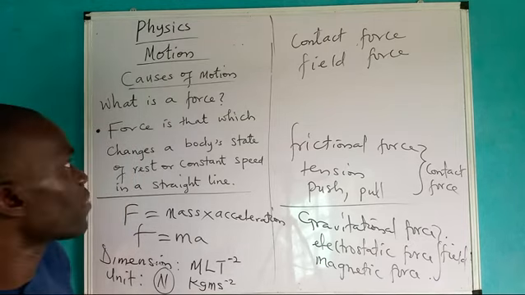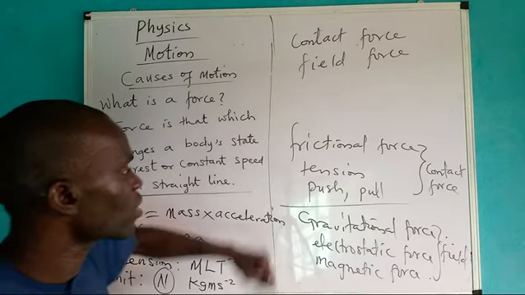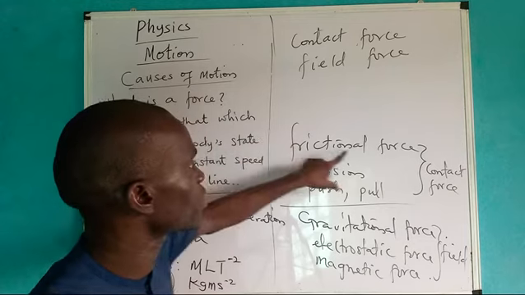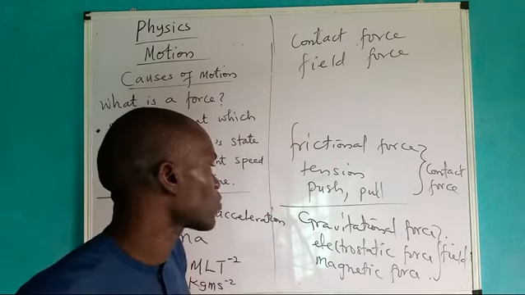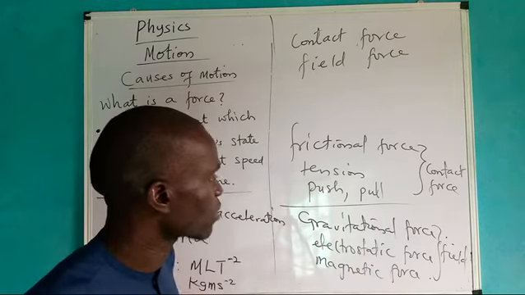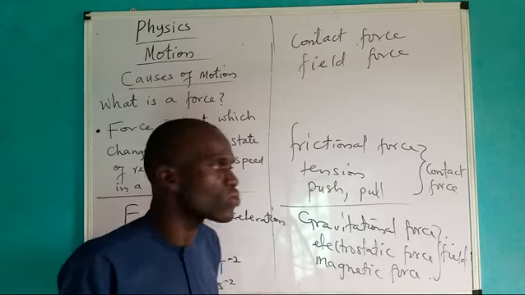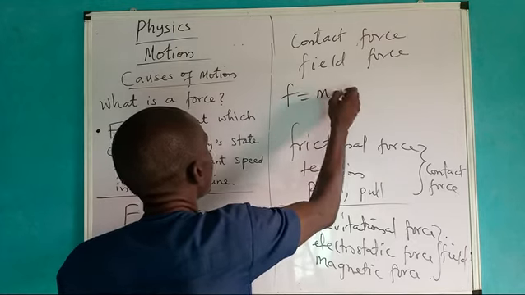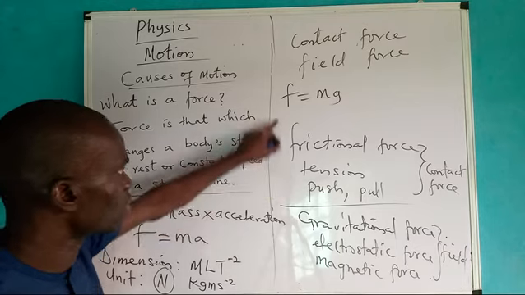I will still remain under this causes of motion. I'm going to discuss the contact forces again, which are the frictional force and tension. I will also discuss gravitational force. For gravitational force, please just take note: the force is simply F equals mg instead of using ma. When I get to this one, I will teach you this very one.